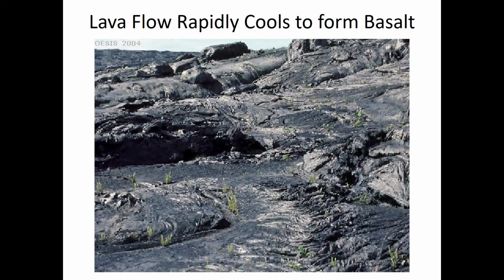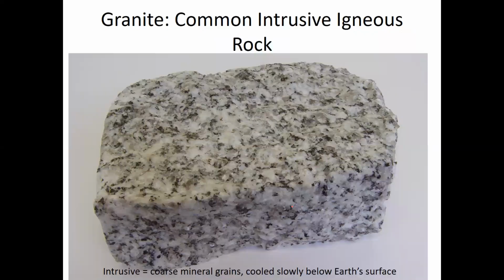Now, basalt isn't the only extrusive igneous rock. It's just the most common one. Granite is the most common intrusive igneous rock. Because it's intrusive, it has these coarse mineral grains that resulted from the slow cooling and crystallization of molten rock deep beneath the surface.